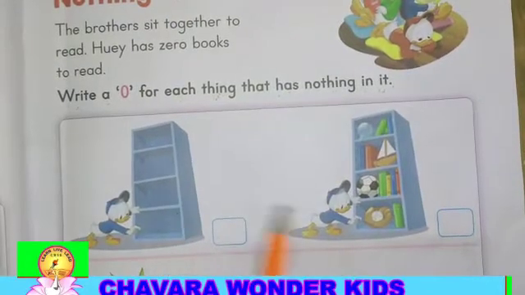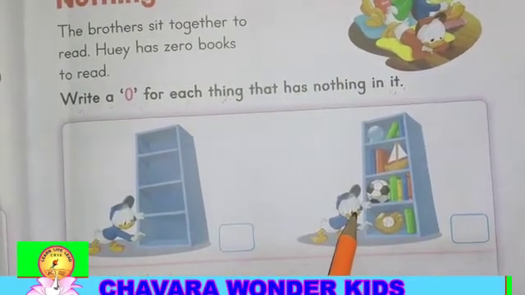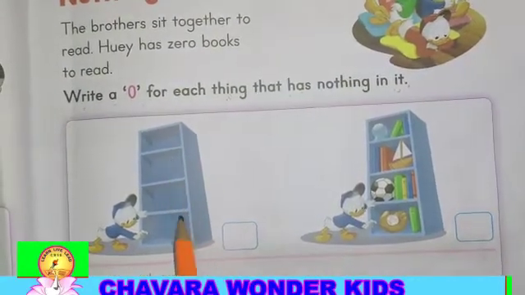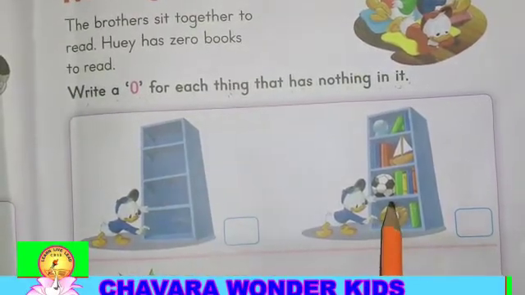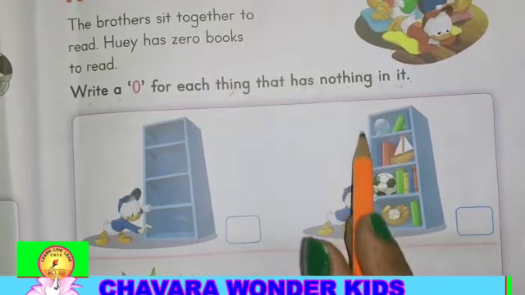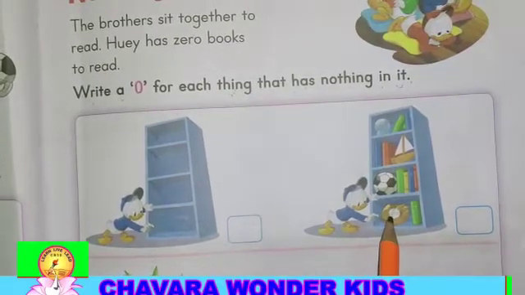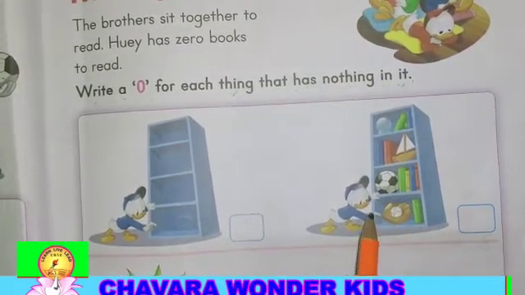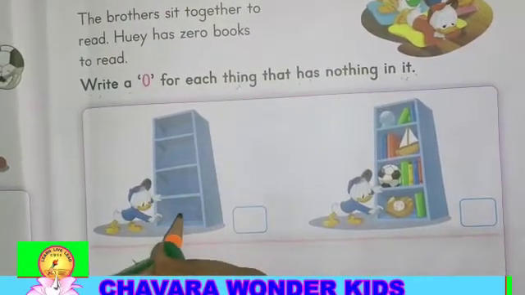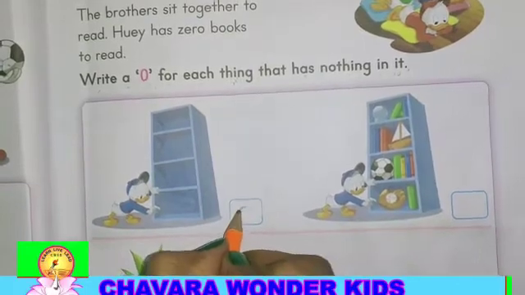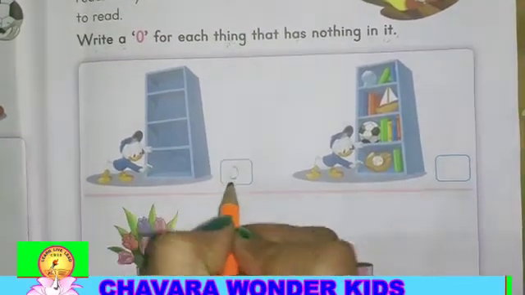See, here there are 2 cupboards. In one cupboard, nothing is there. But in another cupboard, there are many things. So what we will do? Where nothing is there, we will write 0. So we will write here 0.